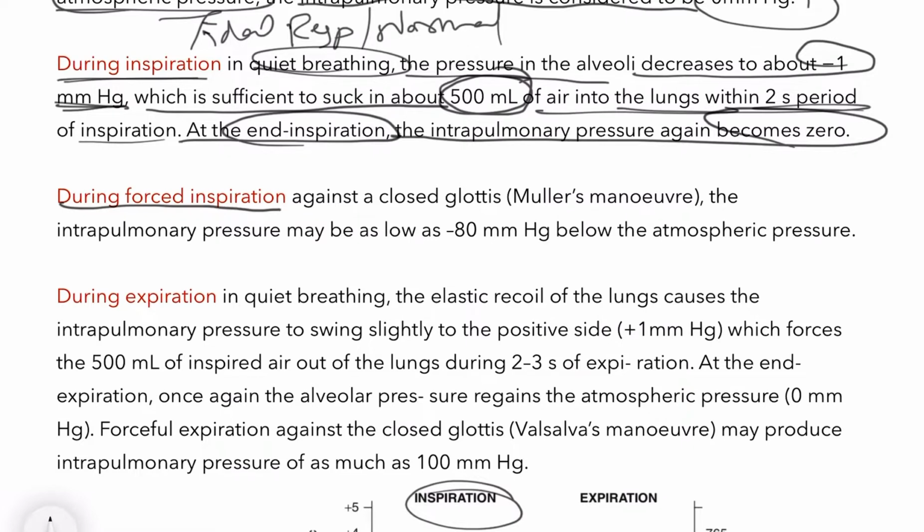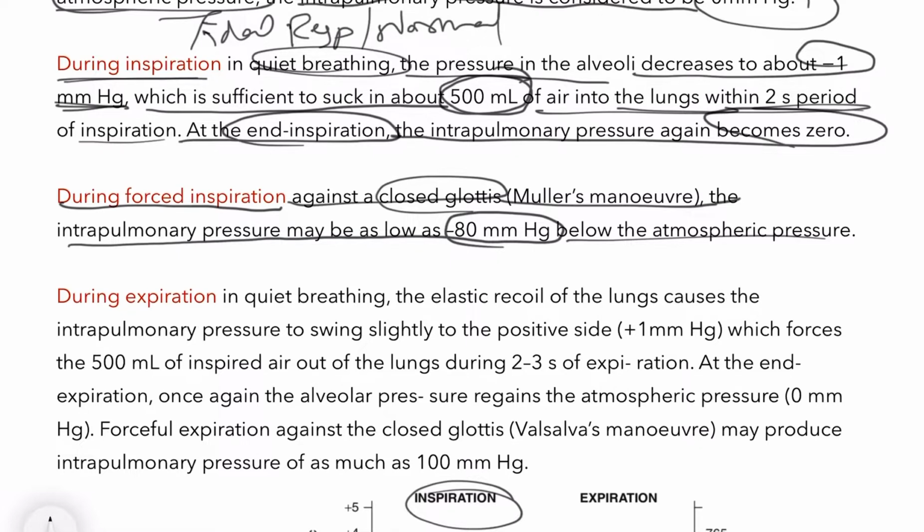Now during forced inspiration against the closed glottis, that is Mueller's maneuver, the intrapulmonary pressure may be as low as minus 80 mm Hg below the atmospheric pressure. So when there is forced inspiration, at that time your intrapulmonary pressure can go to minus 80 mm Hg.